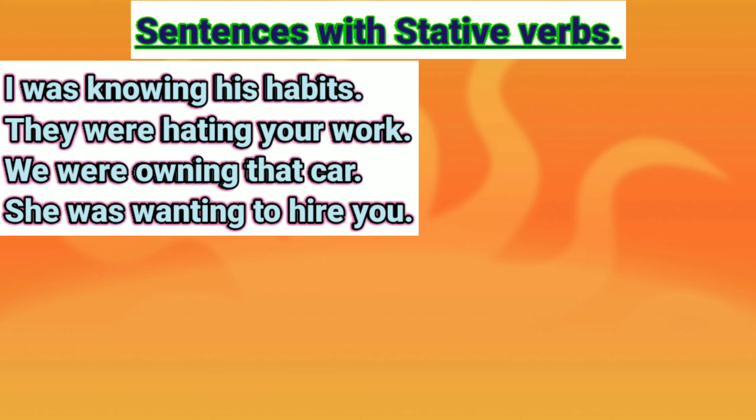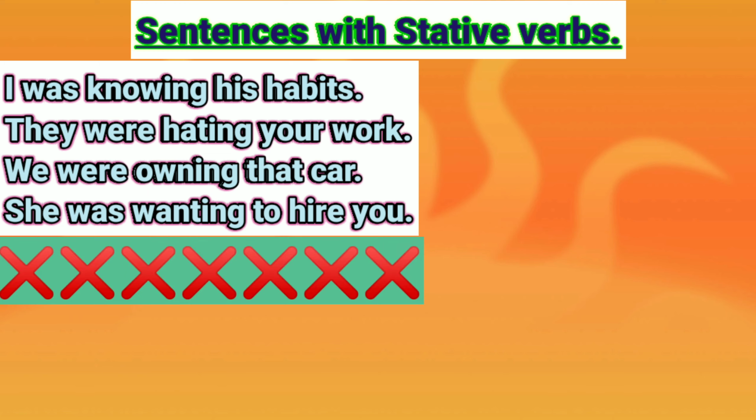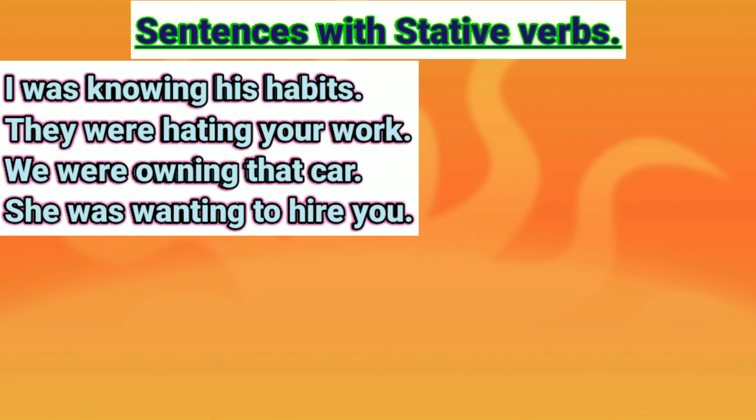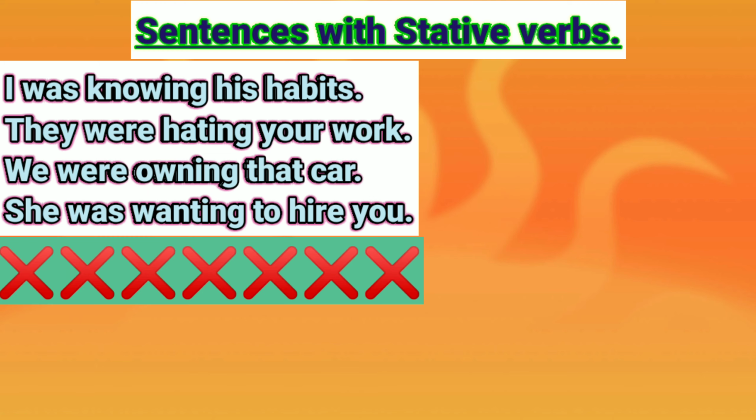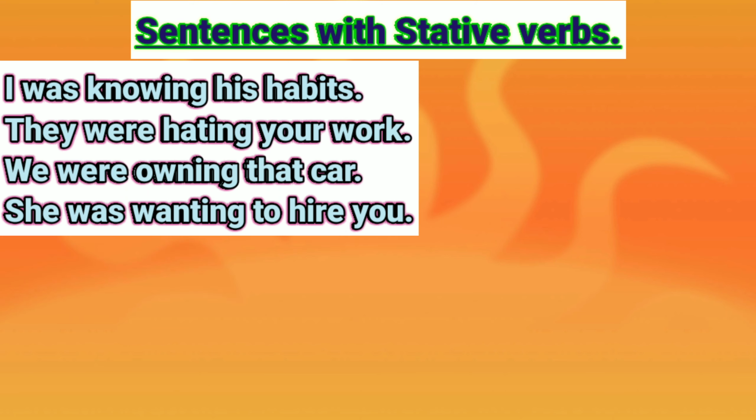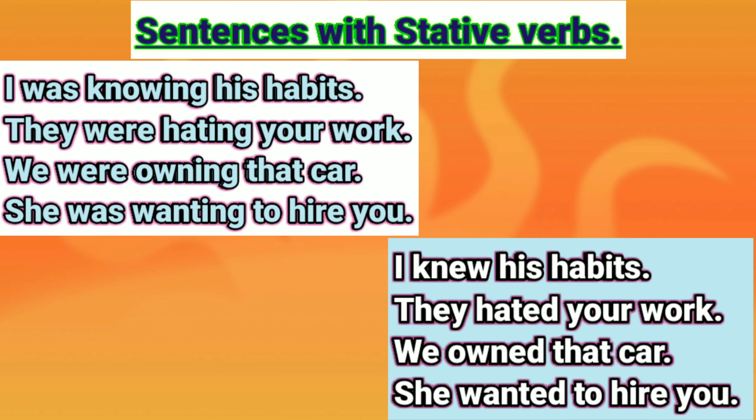So, if the sentence I was knowing his habits is incorrect, then instead of using past continuous tense, we can use simple past tense like I knew his habits. And instead of they were hating your work, we can use they hated your work.